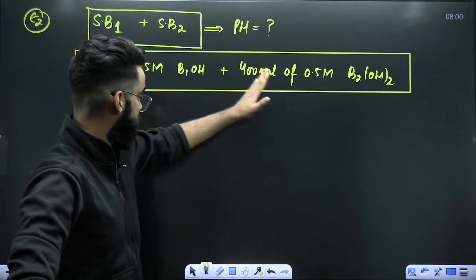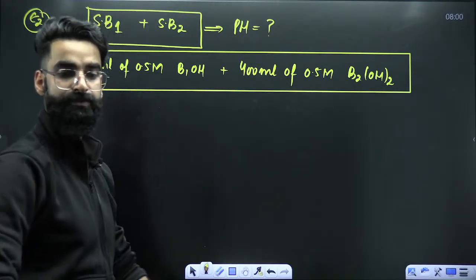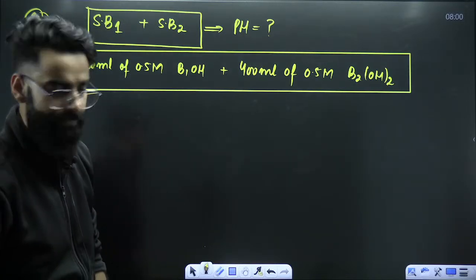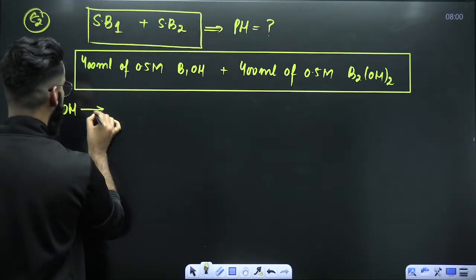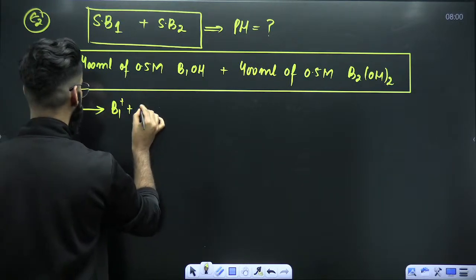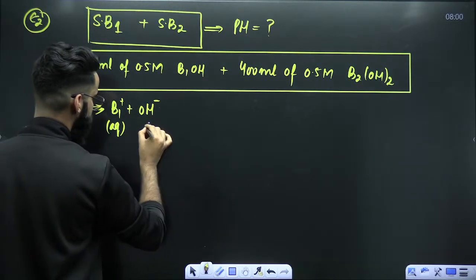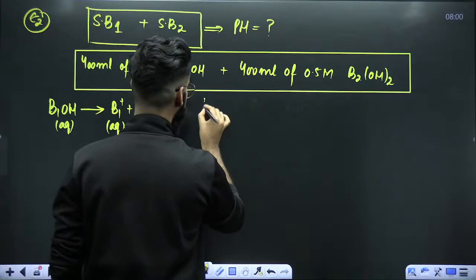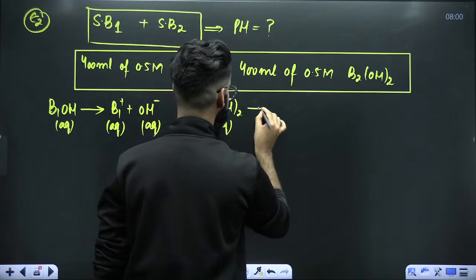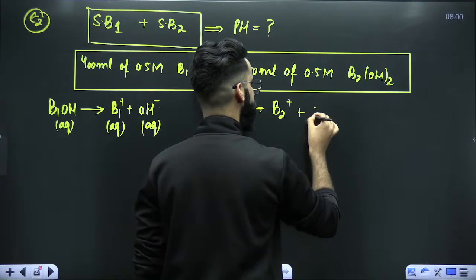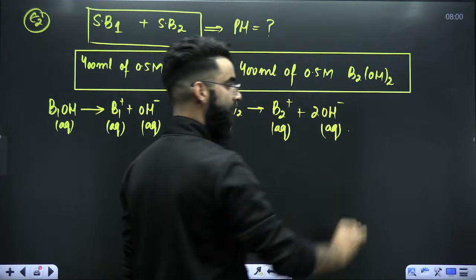You have got 2 strong bases. You are adding the 2 strong bases. You are getting a mixture of 2 strong bases. Get the pH of the final solution. How are you going to do it? First of all, this B1OH, just tell me how it would have undergone dissociation. B1 positive plus OH negative. Similarly, B2OH whole twice aqueous would be B2 positive plus 2 times OH negative. This is how these two strong bases would have undergone dissociation.